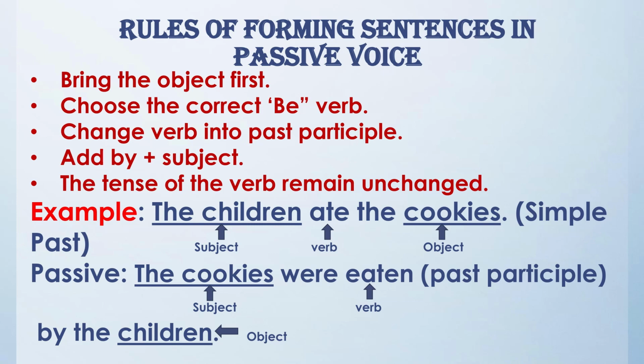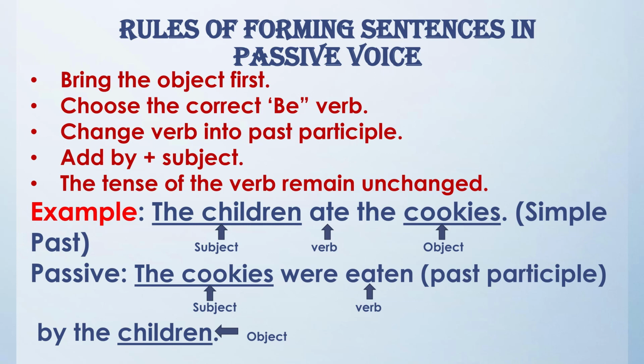The second rule says, choose the correct be verb. When we convert active voice into passive voice, we add the be form of verb with the main verb. Be form means is, am, are, was, were. And when we change a sentence from the active voice to the passive voice, the tense of the verb must remain unchanged. That means we will not change the tense. If it is in past tense in active, then we will keep past tense only in passive form also.